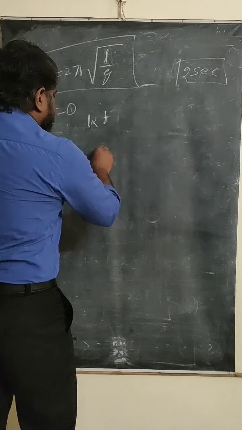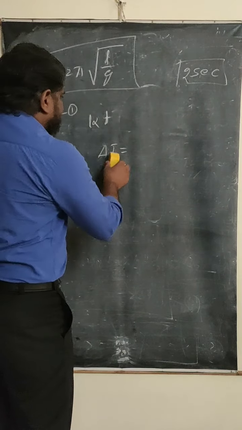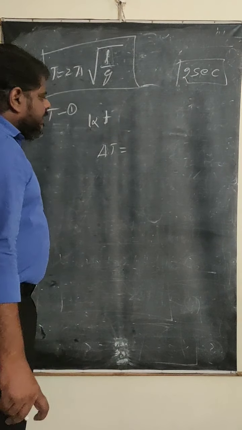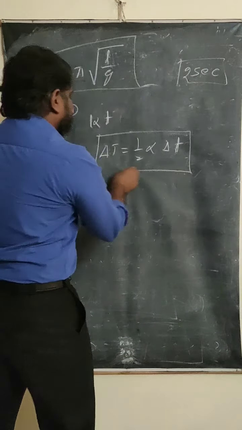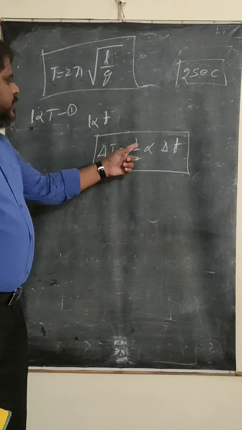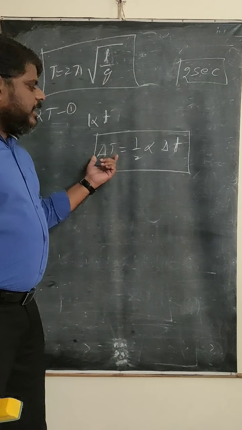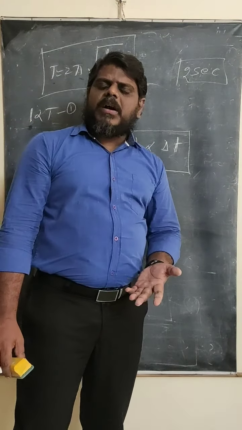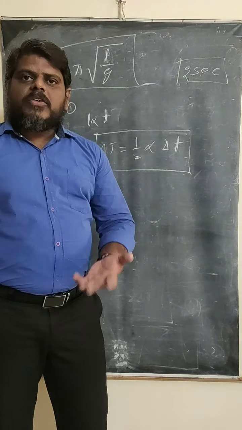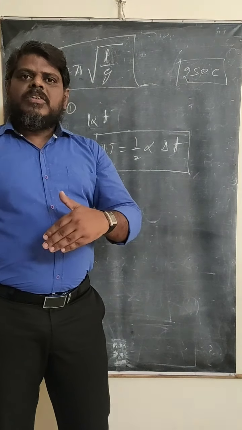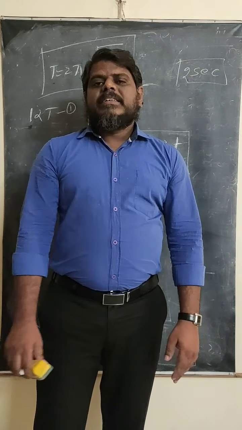the loss or gain of time, delta T, is equal to half into alpha into delta t. What does delta T represent? Change in time. Delta T represents change in time, which may be loss of time or gain of time. You are going to get loss when the temperature increases. Sorry, when the temperature increases you are going to get loss. When the temperature decreases you are going to get gain. Time gain is going to take place.